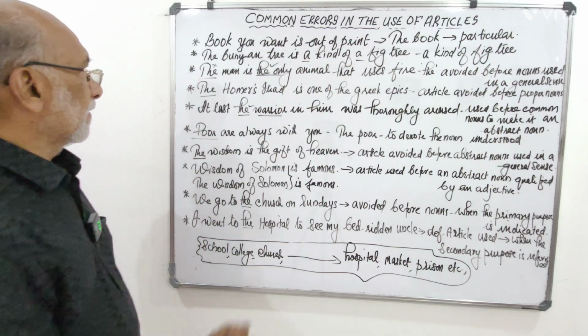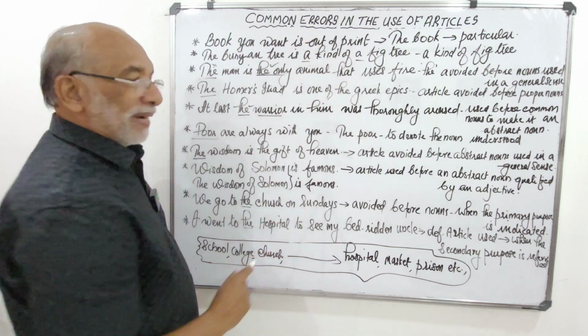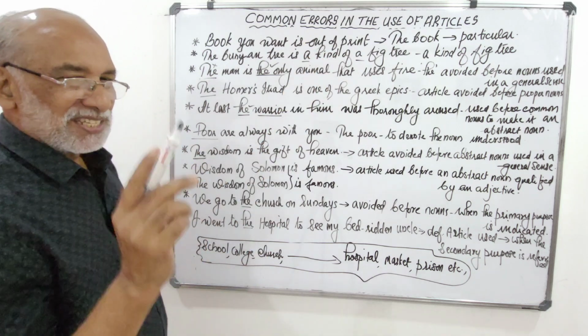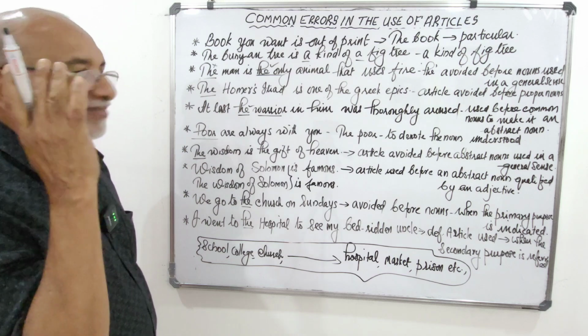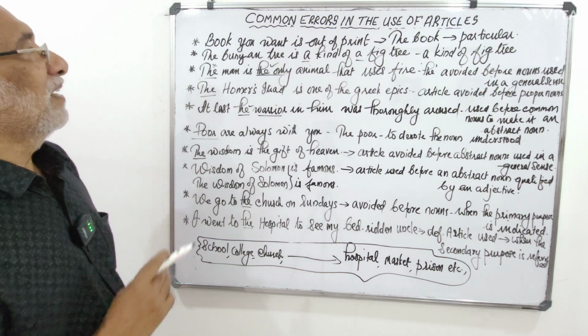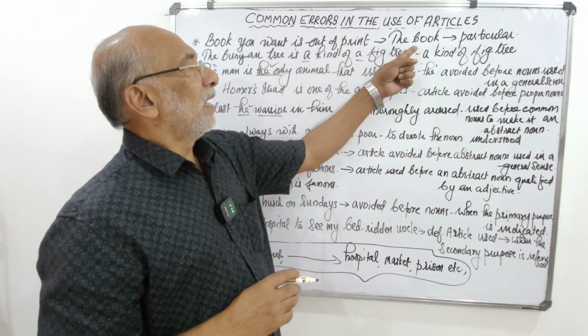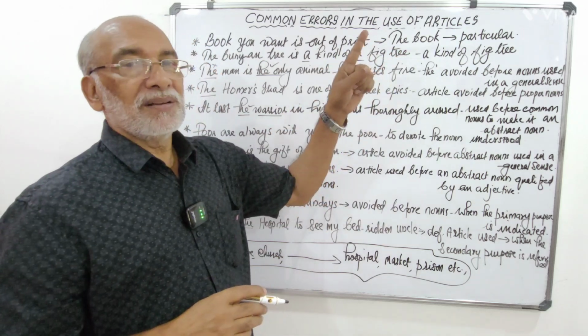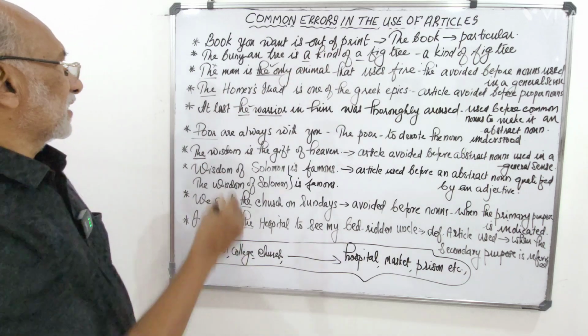The first sentence, book you want is out of print. The moment you listen to that, I think something wrong is felt. Okay, what is that? Book you want is out of print. The book you want is out of print. That's the correct expression.